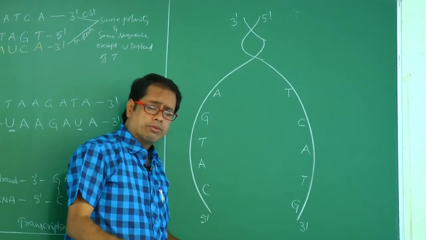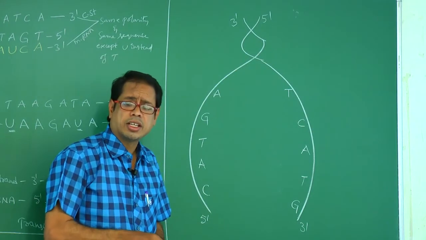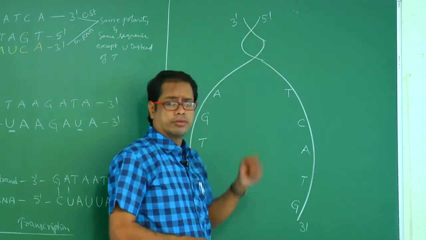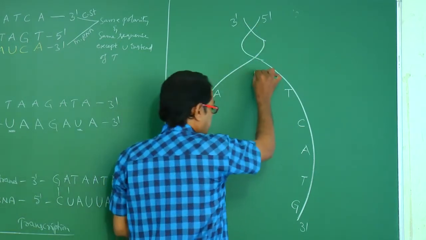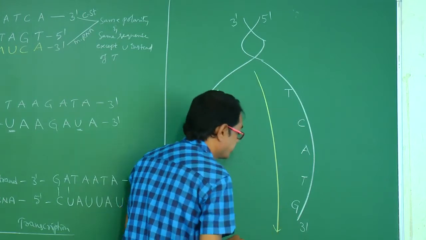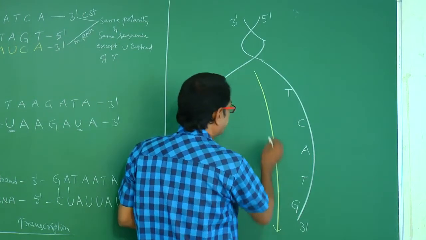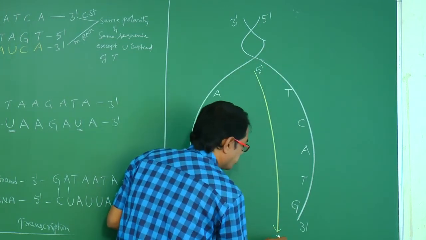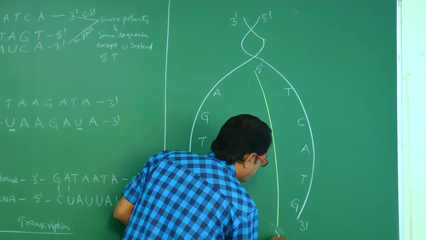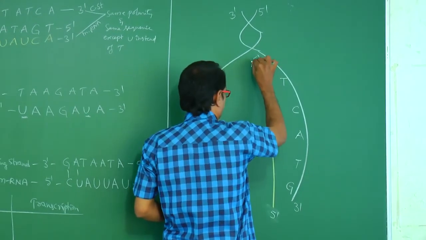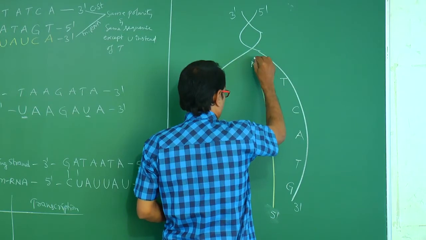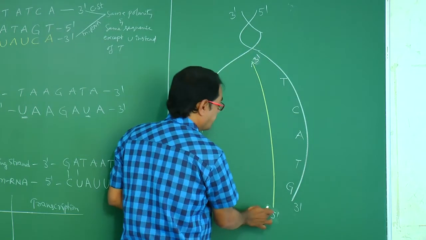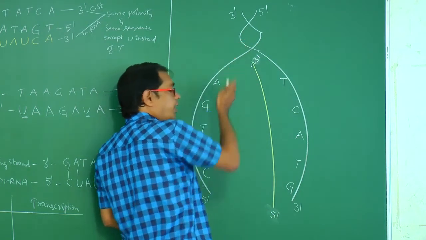Of these two, from which strand is that RNA synthesized? RNA is synthesized, that means we have to read from downward to upward, isn't it? So, like this the mRNA is formed. This is the 5' end and this is the 3' end. So, mRNA is synthesized from 5' to 3'.